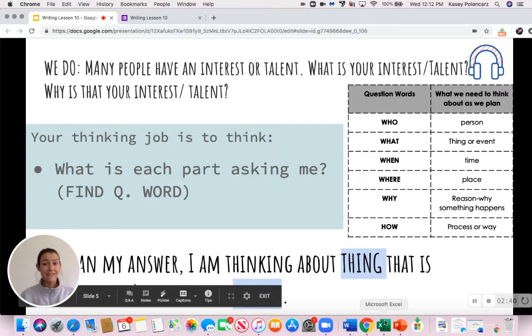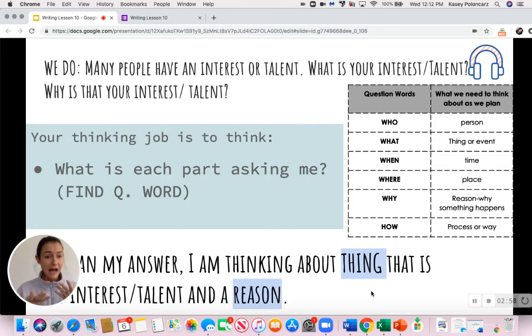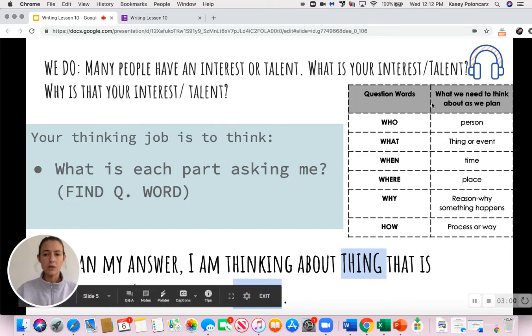So since I have a what question, I'm going to need a thing that's my interest or talent. And I'm also going to need the reason that this is my interest or talent. If you said that, amazing job. If you need help, maybe you gave a different answer, remember you can always use this as a tool.